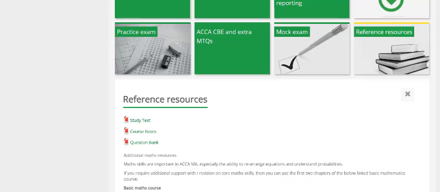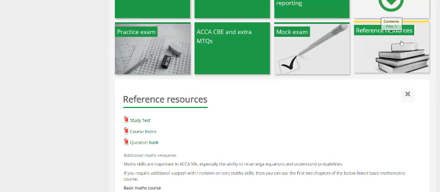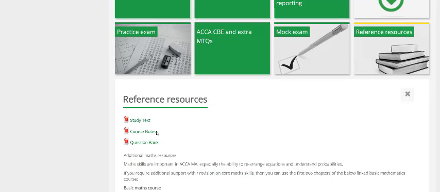The final useful resource which is provided to you on FI Learn is down at the bottom. You are given a Reference Resources tab. In here you have electronic versions of your course notes and question bank, but in addition you are also provided with a study text. This is the underlying detailed syllabus coverage. We wouldn't recommend working from this as your main source for studying, but it is a useful bit of background reading if there is a particular area that you are struggling with, as there could be some extra examples provided in here. But your course notes provide the key information that will help you pass the exam.